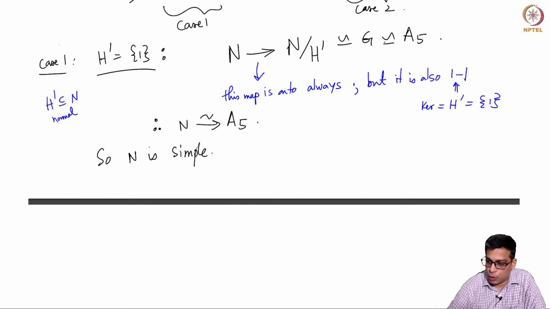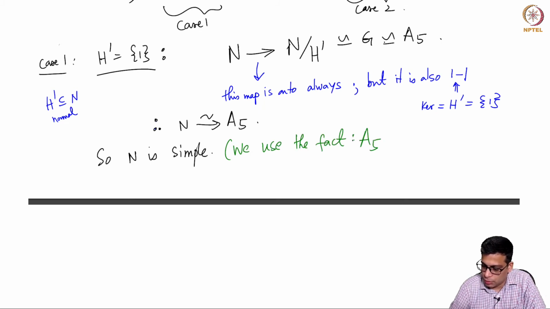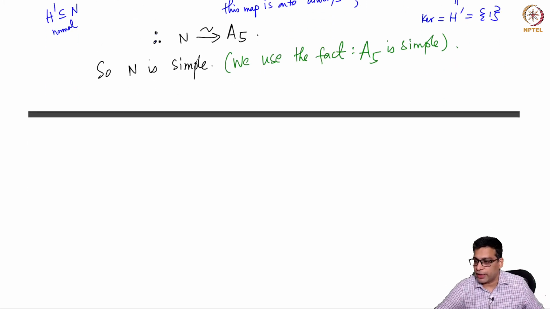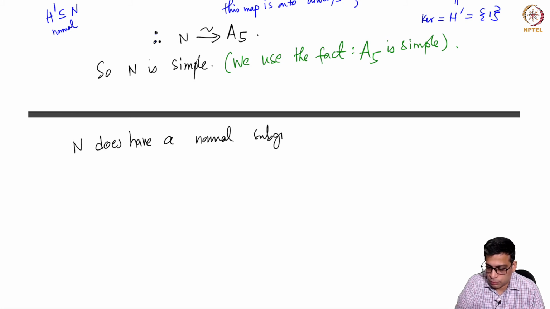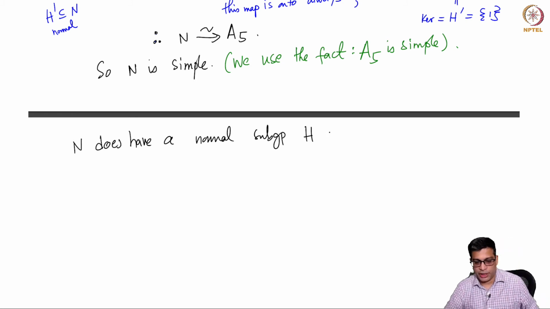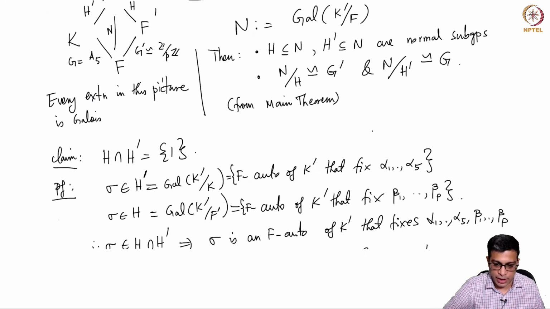So here we have to use the fact, which we haven't proved and I hope to prove this later, that A5 is simple. But I claim that this is a problem because N does have a simple group, normal subgroup H, right? H is a normal subgroup of N such that this H.